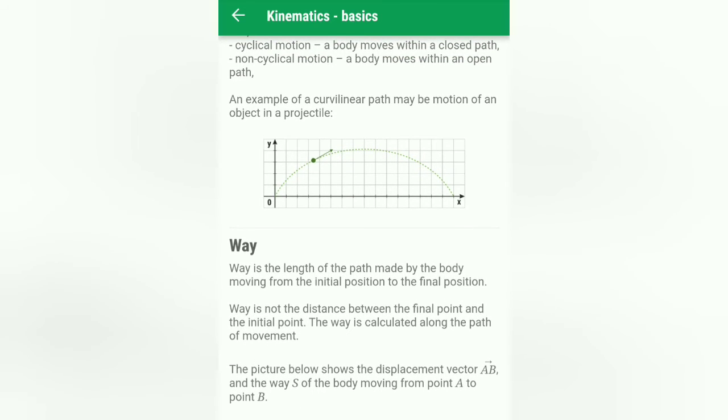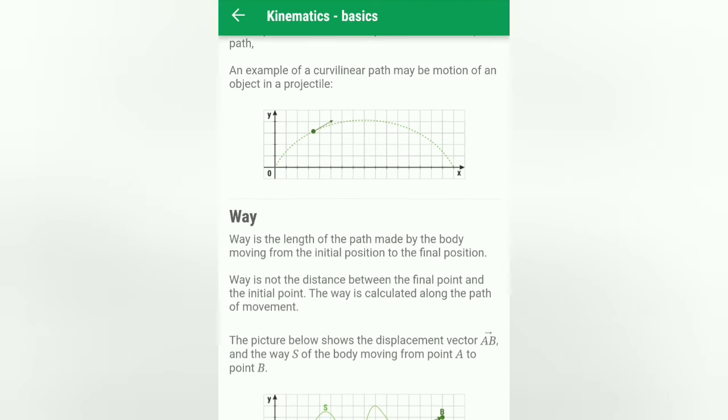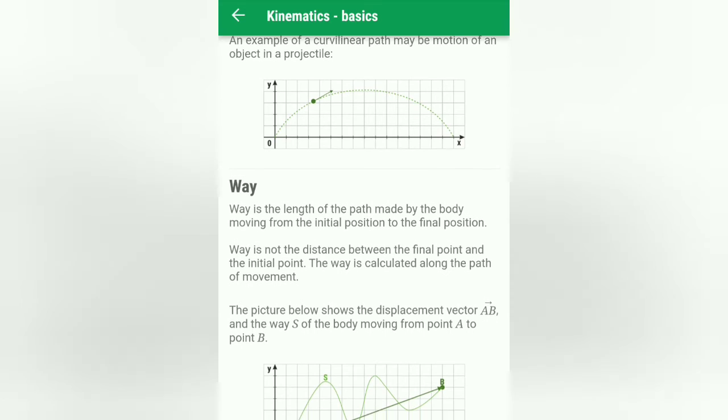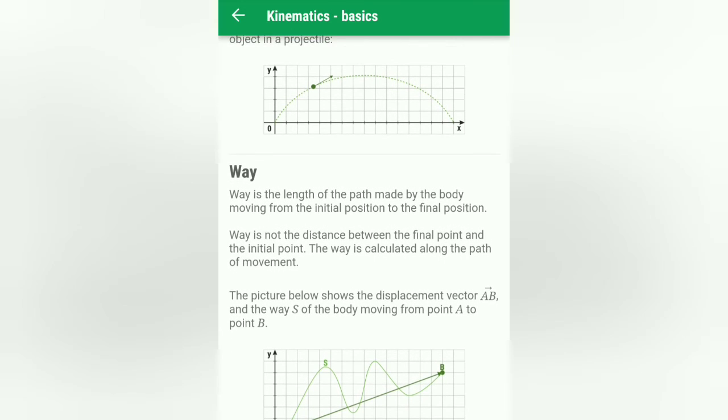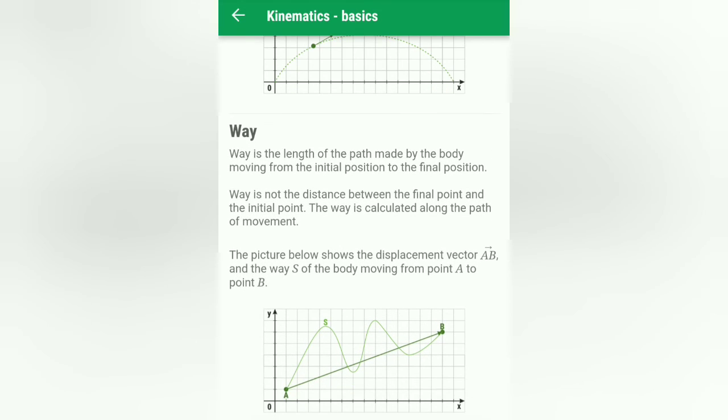The angle is changed from horizontal to vertical, so it is taken as the term projectile motion. Way. Way is nothing but the length of the path made by the body. Way is not the distance between the final and the initial point. The way is calculated along the path of the motion.